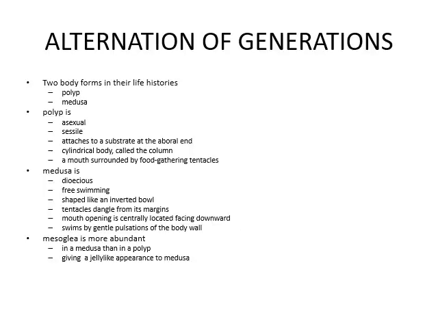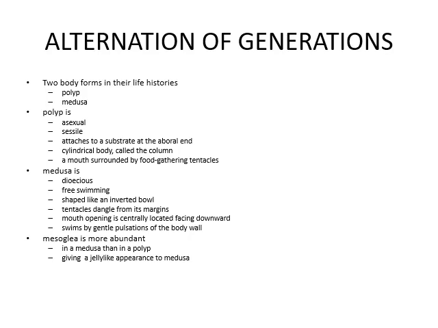Alternation of generation. Two body forms exist in the life history: polyp and medusa. The polyp is asexual and sessile, attached to the substrate at the aboral end, with a cylindrical body called the column and a mouth surrounded by food-gathering tentacles. The medusa is dioecious, free swimming, shaped like an inverted bowl, and tentacles dangle from its margin.